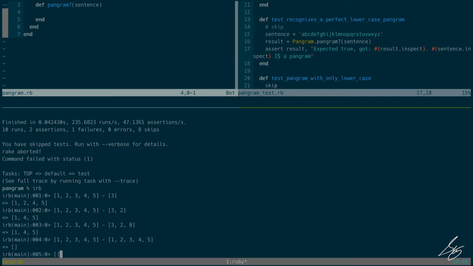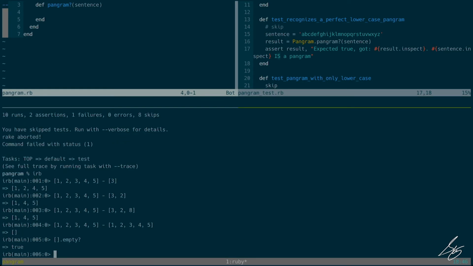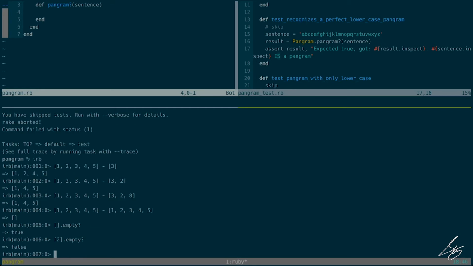And what I can simply do is take the results of that array math and ask whether or not it's empty. Because if the remaining characters, if that resulting array is empty, then I know that whatever is on the right side of that equation is a pangram. It does indeed contain every element from the left array at least one time. However, if there's one element left over, then false.